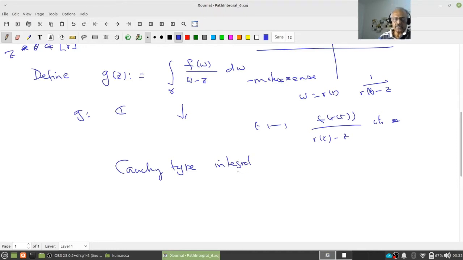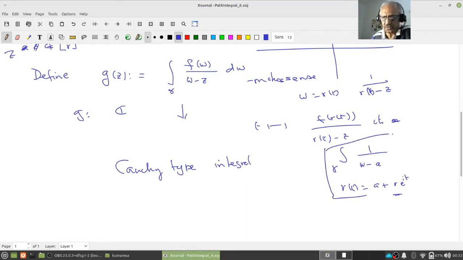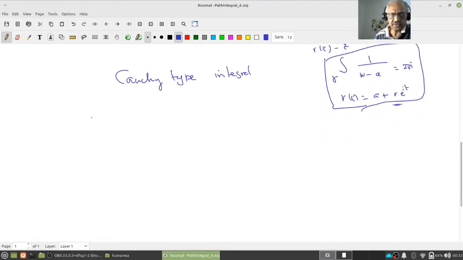What is very important about that? f is a continuous function on the track of gamma and z is not on the path. Then I am talking about the path integral of f of w over w minus z. Remember, we had already seen such a thing, where gamma t is equal to a plus r e power i t. A special type of Cauchy integral we had already seen, and we computed this to be 2 pi i. Do all of you remember that? So this is a Cauchy type integral.